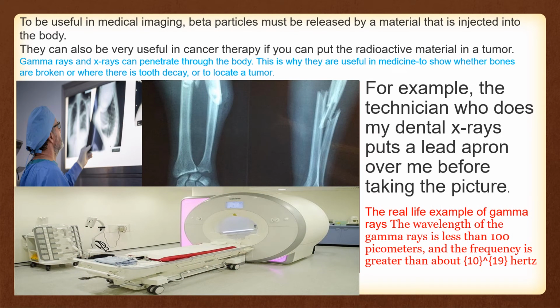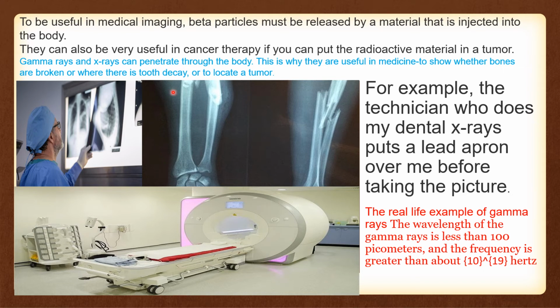Now, to be useful in medical imaging, beta particles must be released from materials that are injected into the body, right? So it can also be very useful in cancer therapy, if you can put the radioactive material in the tumor. Gamma rays and X-rays can penetrate through the body, which is why they are useful in medicine to show whether bones are broken, whether there is tooth decay, or where a tumor is located.